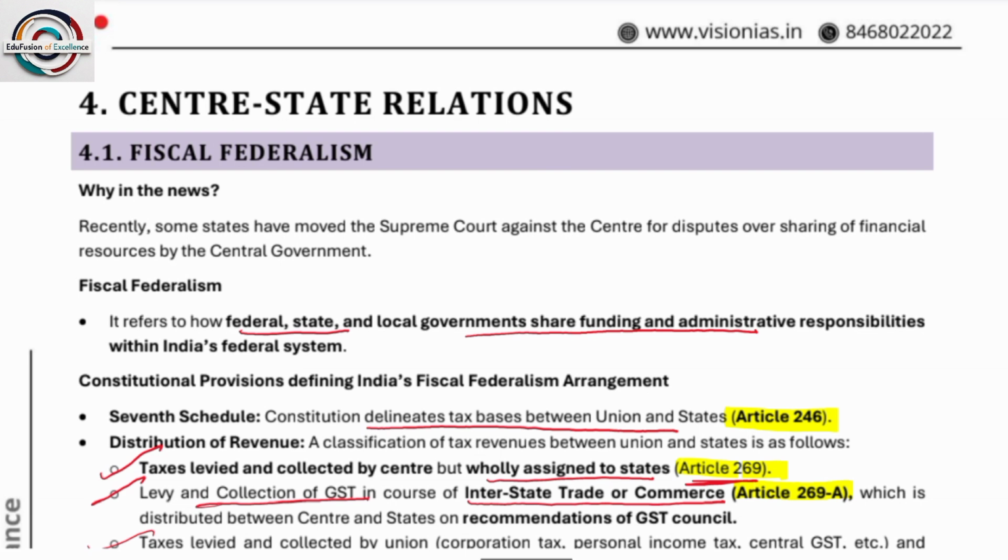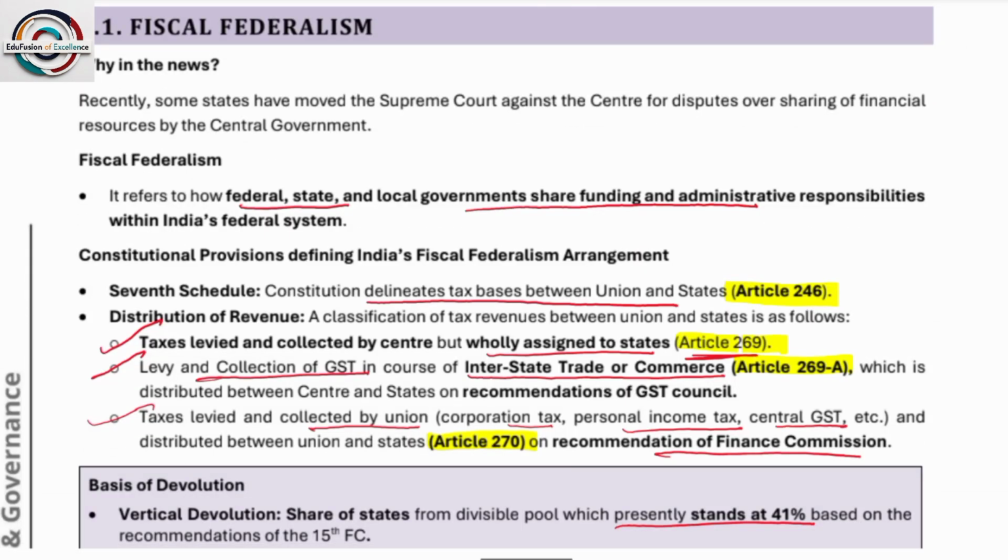So first, fiscal federalism. First of all, you have to understand what is federalism and then fiscal. I hope federalism all of you know. Fiscal federalism refers to how federal, state and local governments share funding and administrative responsibilities within India's federal system. So what does federal mean? Federal means cordial relations among the states and within states, or between state and center.